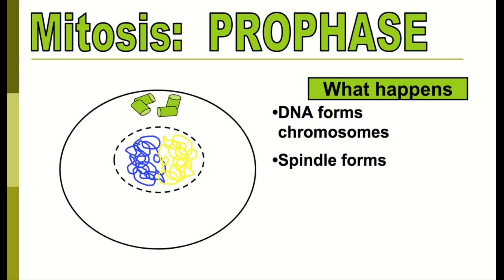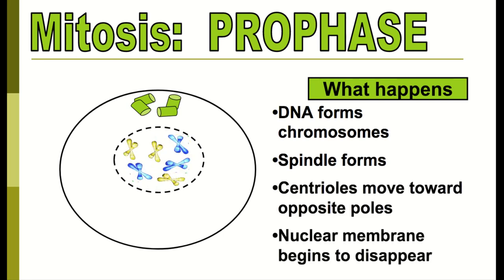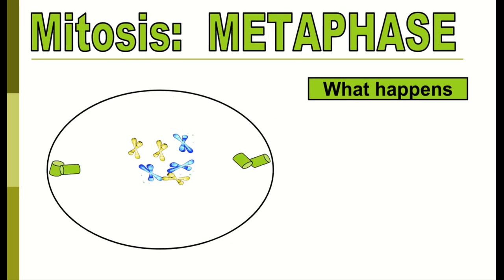Spindle fibers form, which I don't have pictured here, but they're going to be extending out of the centrioles, which are going to be responsible for eventually moving our sister chromatids to opposite sides. And then our centrioles will physically move to opposite poles and our membrane disappears. So this next click will be the picture of prophase. So I can see my membrane disappearing, we can see my chromosomes formed, and then the moving.